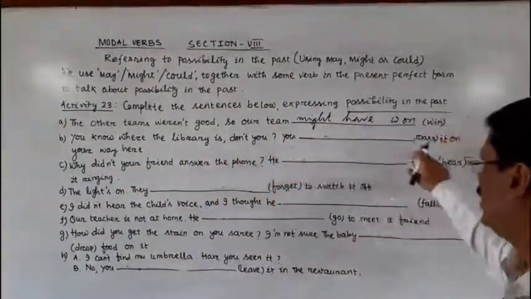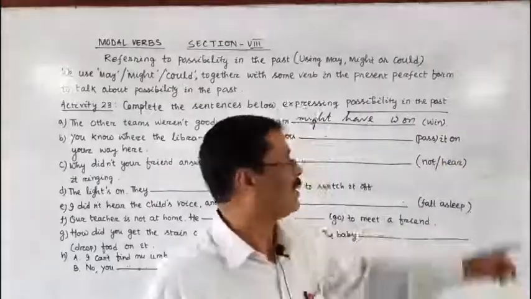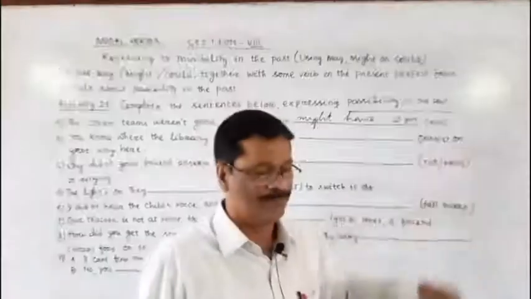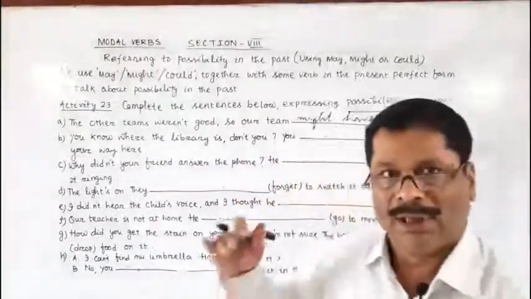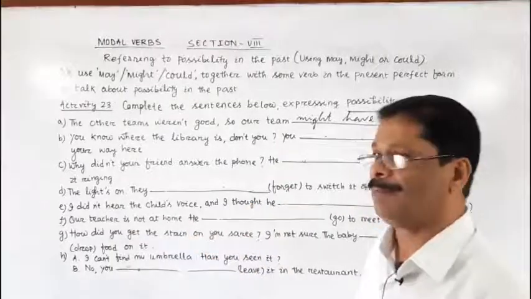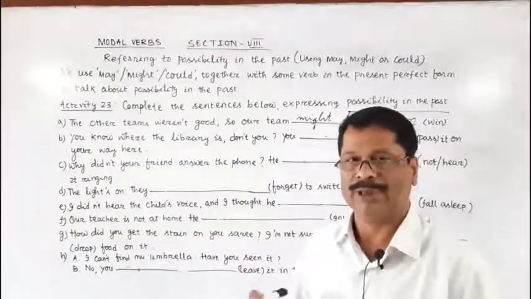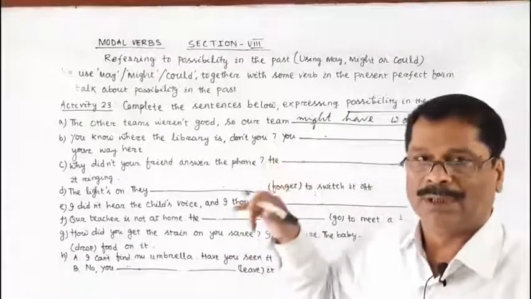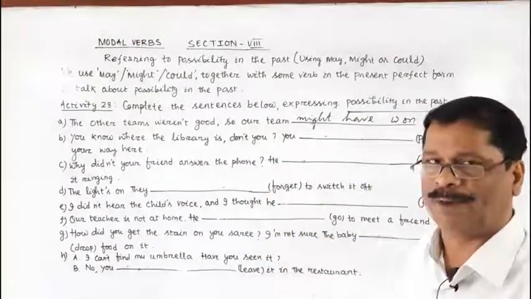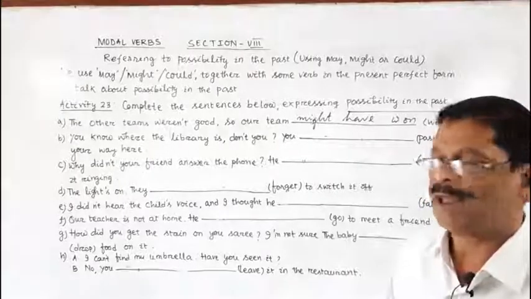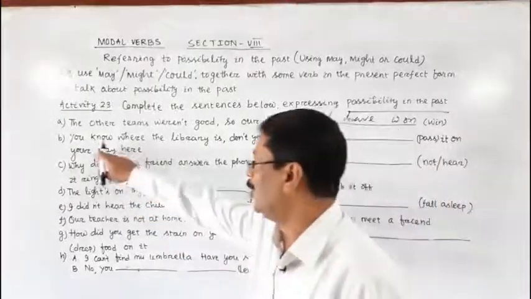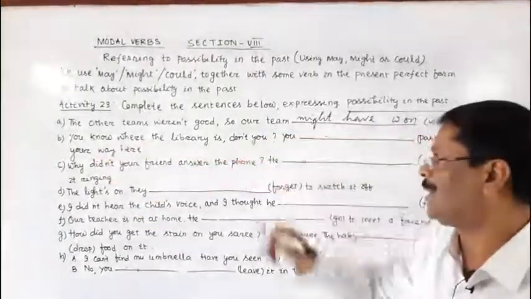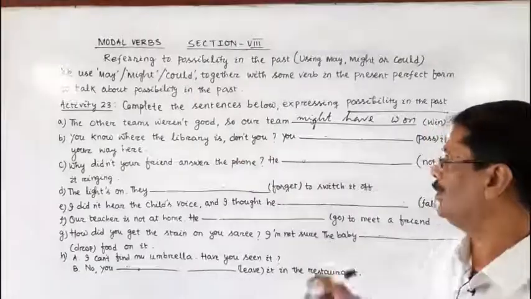Here the verb that is given in the bracket is pass. Here also we have to complete the blank using might with the present perfect form to express the past possibility. You know where the library is, don't you?